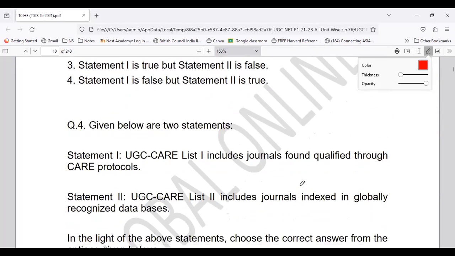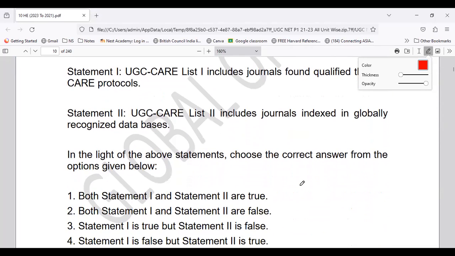Now, coming to question number 4. Question number 4 talks about, again, two statements. UGC CARE list, list 1. Here they are talking about UGC CARE list 1, which includes journals which are found qualified through CARE protocols. And UGC CARE list 2 includes journals indexed in globally recognized databases.